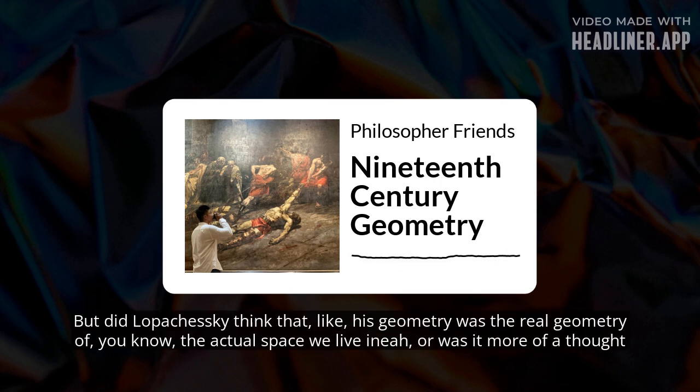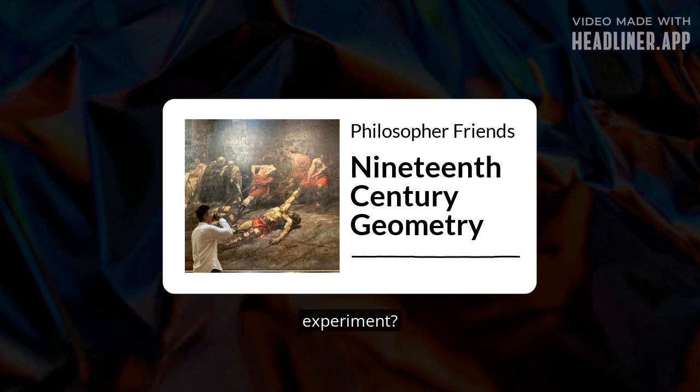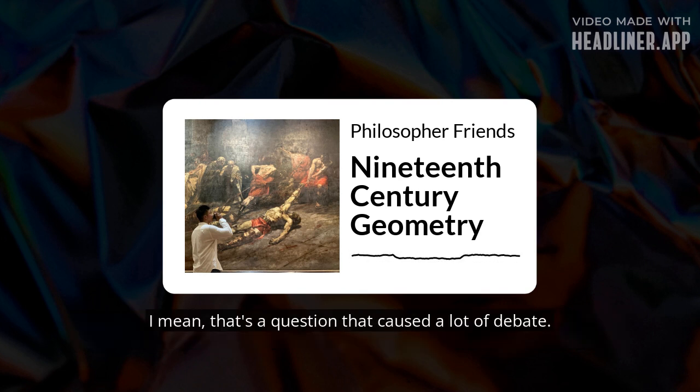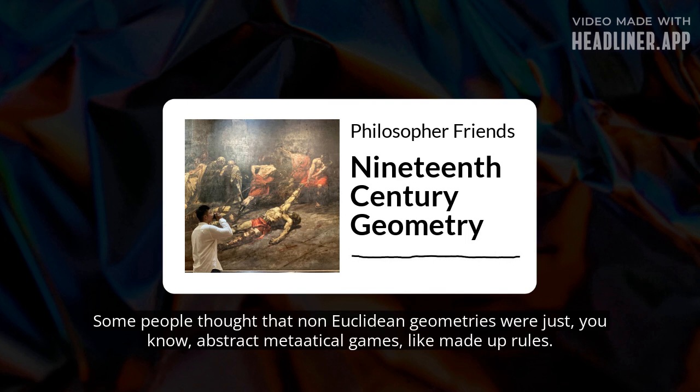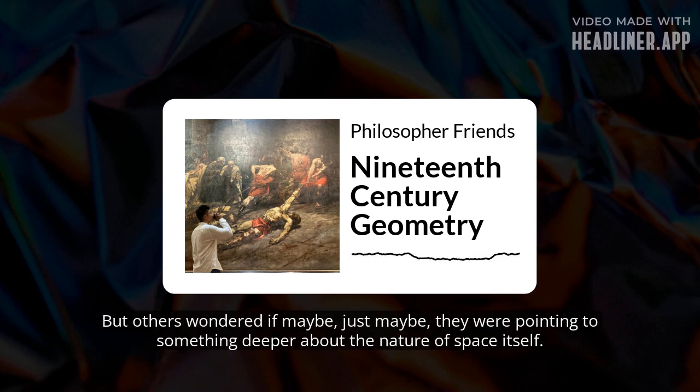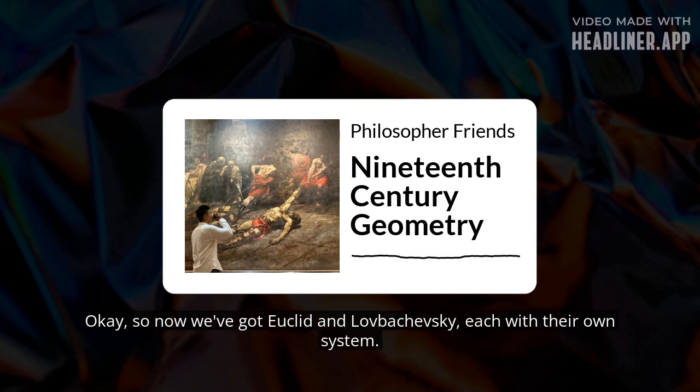But did Lobachevsky think that his geometry was the real geometry of the actual space we live in, or was it more of a thought experiment? That's a question that caused a lot of debate. Some people thought that non-Euclidean geometries were just abstract mathematical games, like made-up rules. But others wondered if maybe, just maybe, they were pointing to something deeper about the nature of space itself. Ooh, interesting.